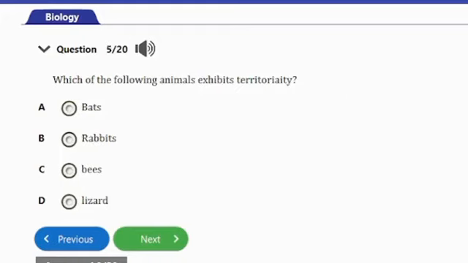So let's consider the next question, question number 5. It says, which of the following animals exhibit territoriality? We have A. bats, B. rabbits, C. bees, D. lizards. So guys, the answer to this question is option D here, and that's the lizard.